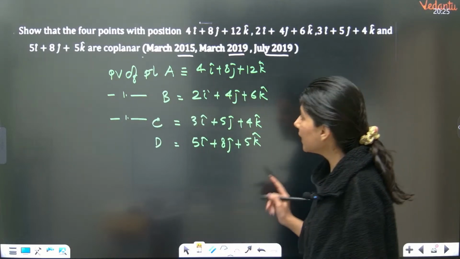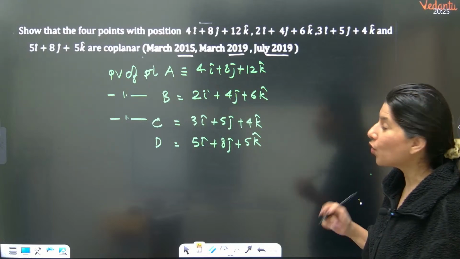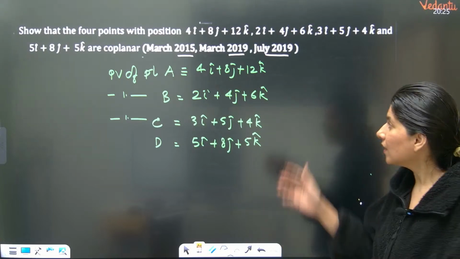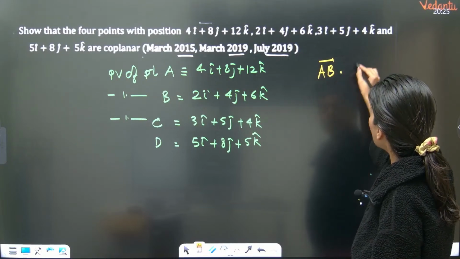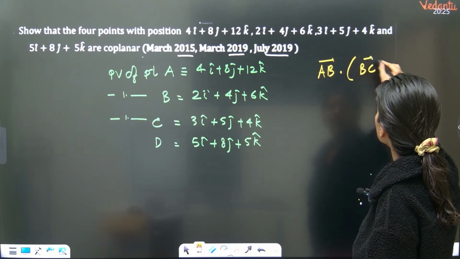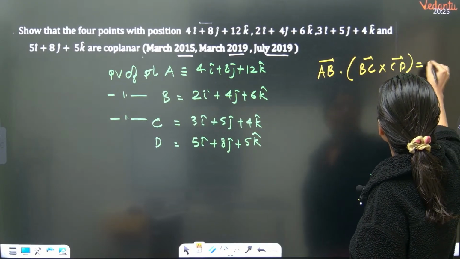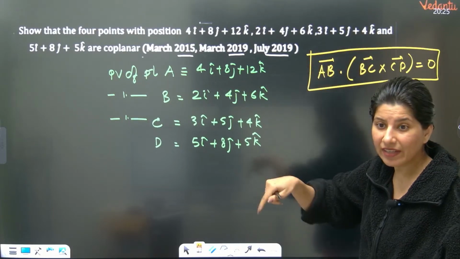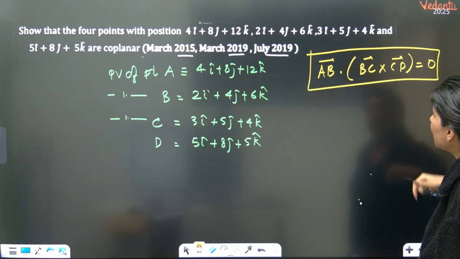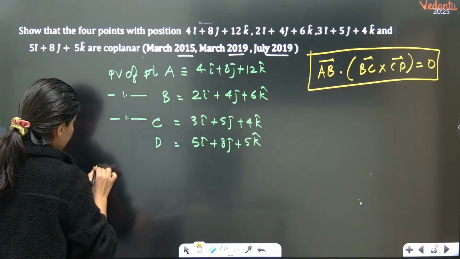Okay. So A, B, C and D right here. Now understand, if 4 points are coplanar, that means AB dot BC cross CD is equal to 0. If 4 points are coplanar, then the 3 vectors, AB dot BC cross CD, is equal to 0. So now you have to figure out the AB vector.